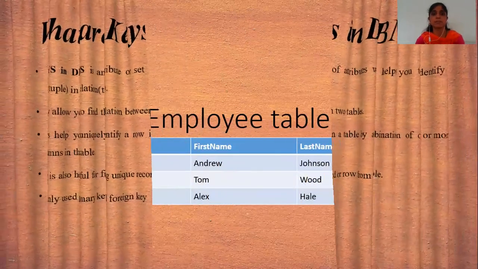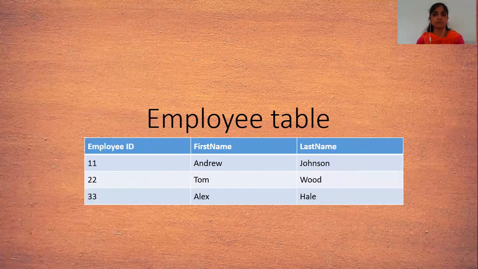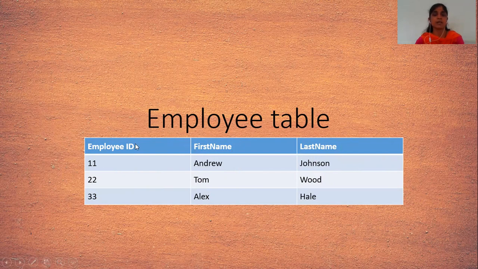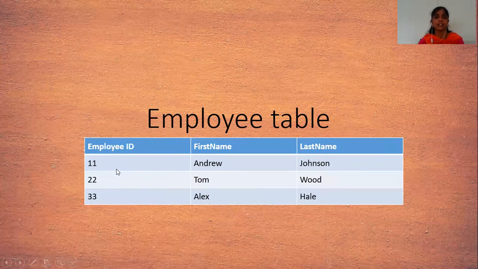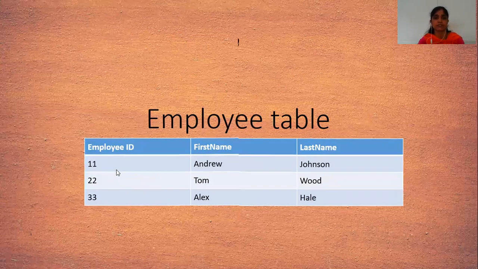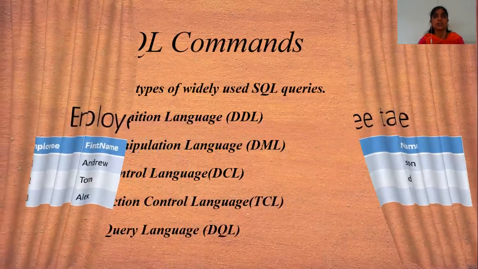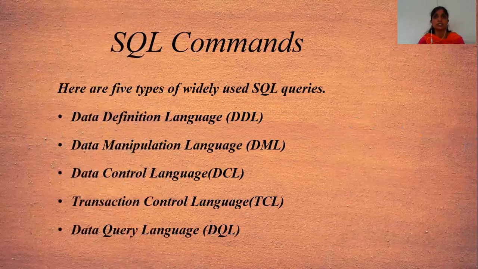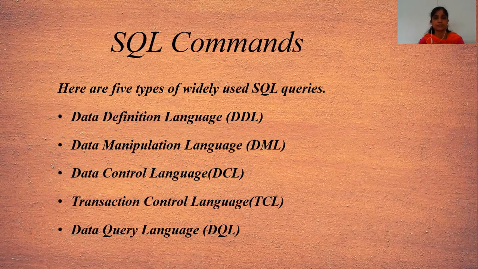Here we have to see one example, the employee table. It contains employee ID, first name and last name. Here employee ID is the primary key. There is an underline, but it doesn't show here. Employee ID is the primary key, so it can insert records uniquely. That means it doesn't take any duplicated value. That means employee IDs are unique, and it is useful for saving unique records into the database.